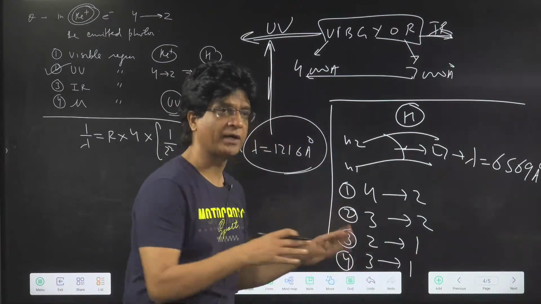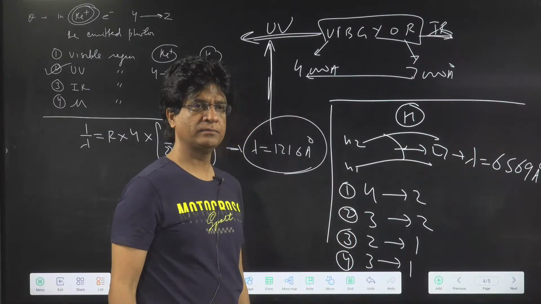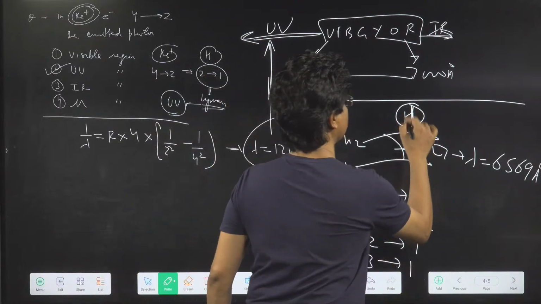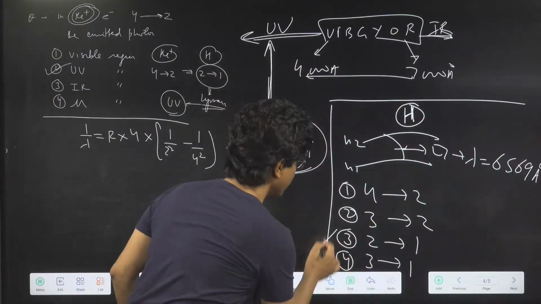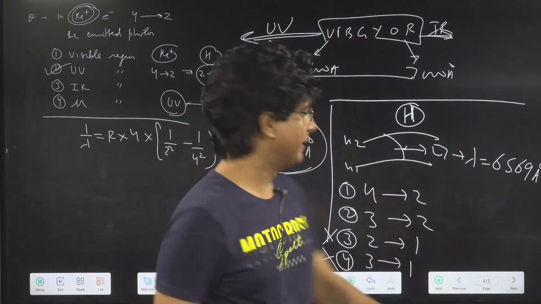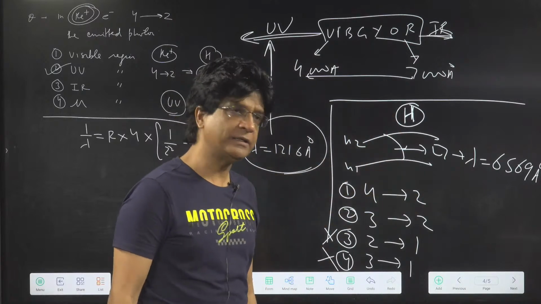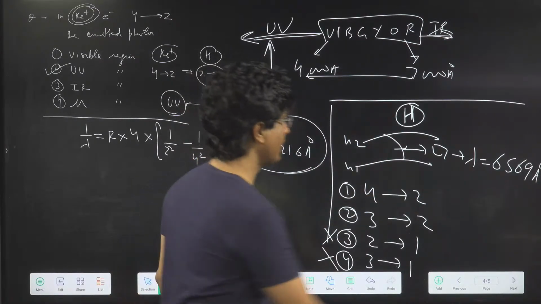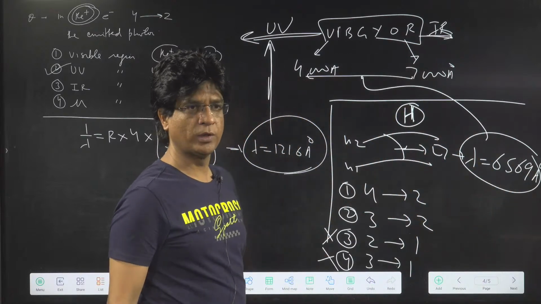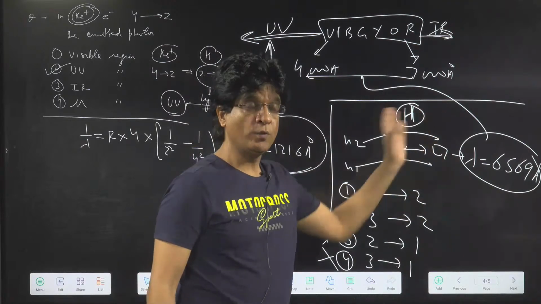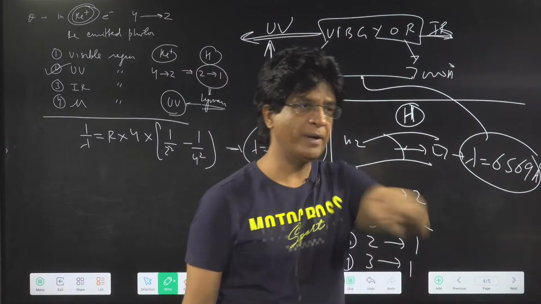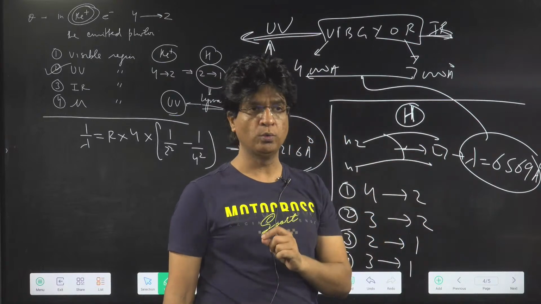Which options will you discard first? Third and fourth are not possible, because third and fourth belong to the Lyman series, and Lyman series belongs to the ultraviolet region. And this range particularly is between 4,000 to 7,000 angstrom. That means we will be in the visible region. Visible region means we will be in the Balmer region. Balmer region means 3 to 2 or 4 to 2.